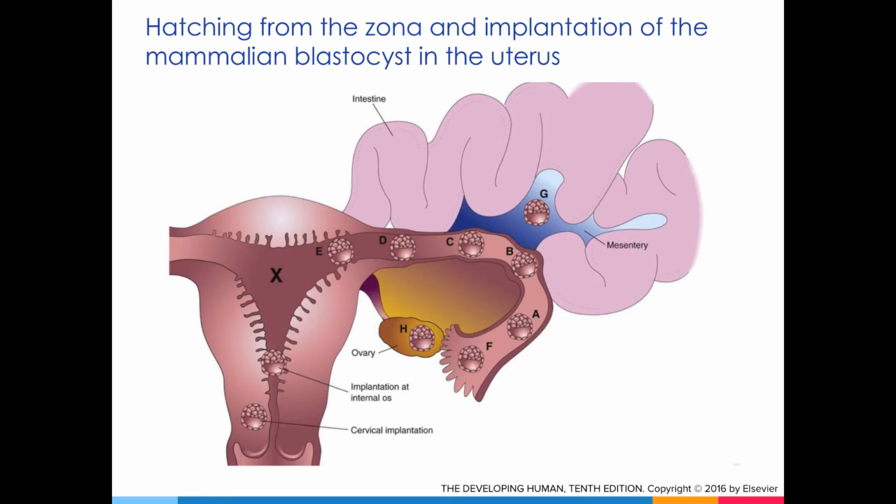hemorrhage. While early hatching can lead to an ectopic pregnancy, if the embryo does not hatch from the zona pellucida, the result is instead implantation failure, and that leads to the loss of the pregnancy.